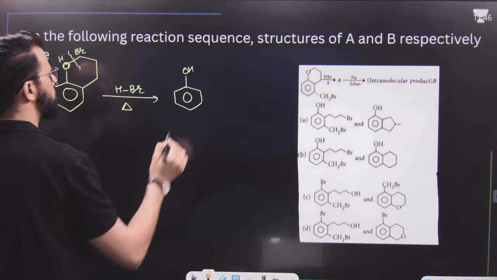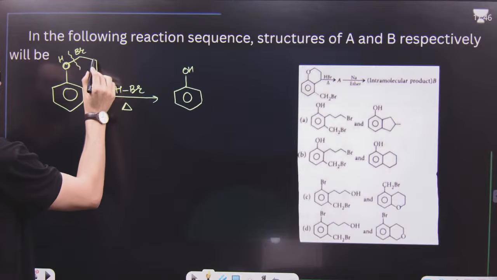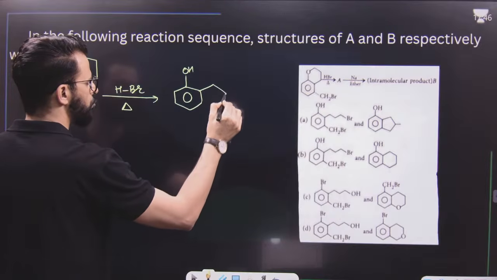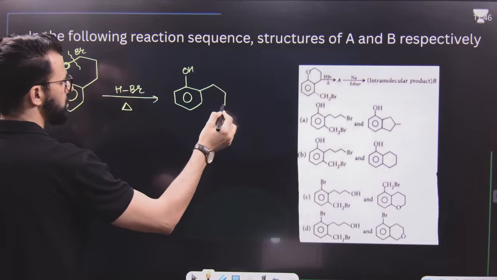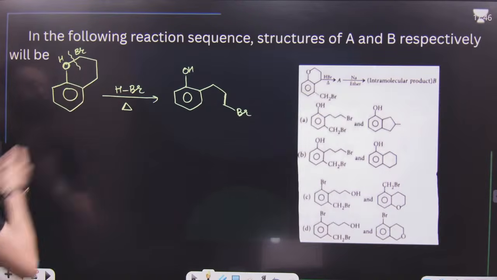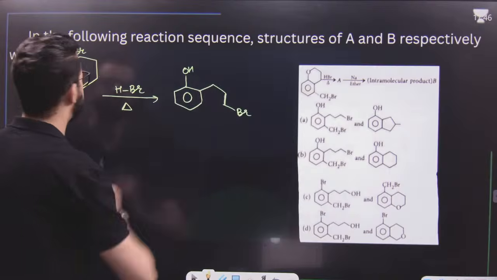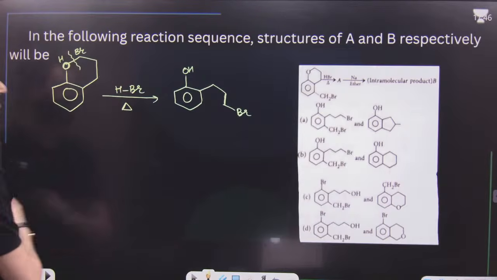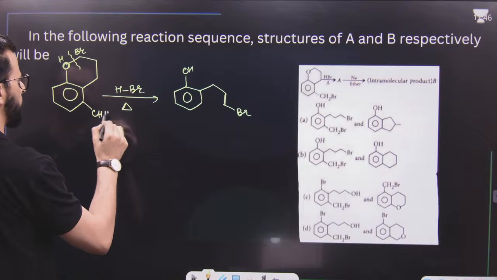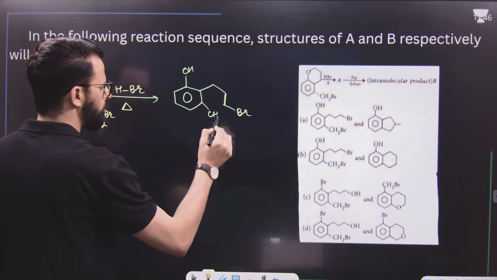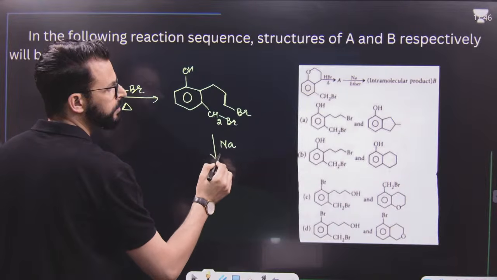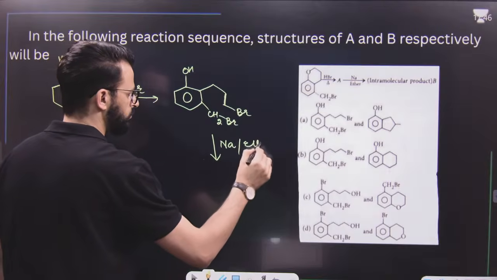Then it is CH2, then CH2Br. 1, 2, 3 CH2s are there. One CH2, second CH2, third CH2, and then to this CH2, there is Br. I hope this point is clear. After this, there is CH2Br also here. Now this on treatment with sodium and ether, what will happen?